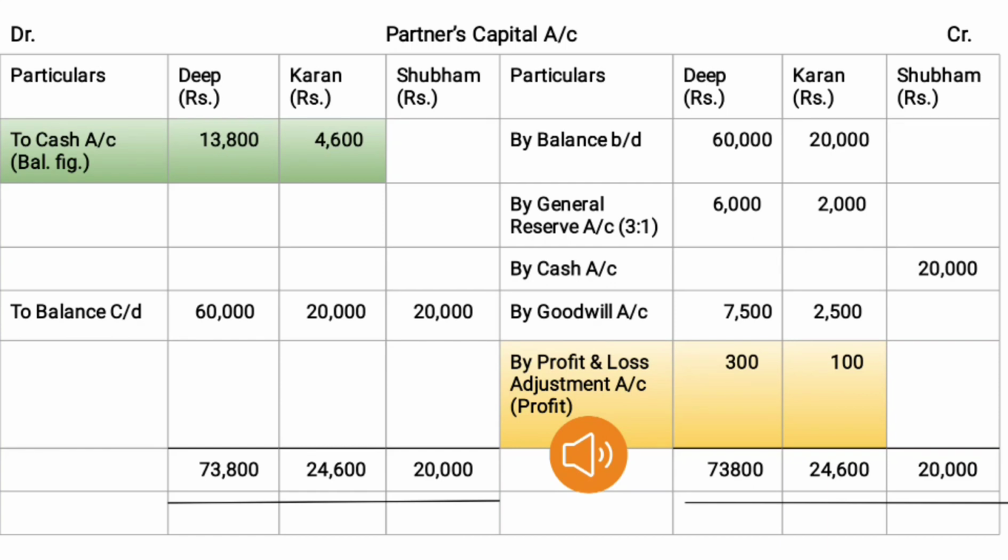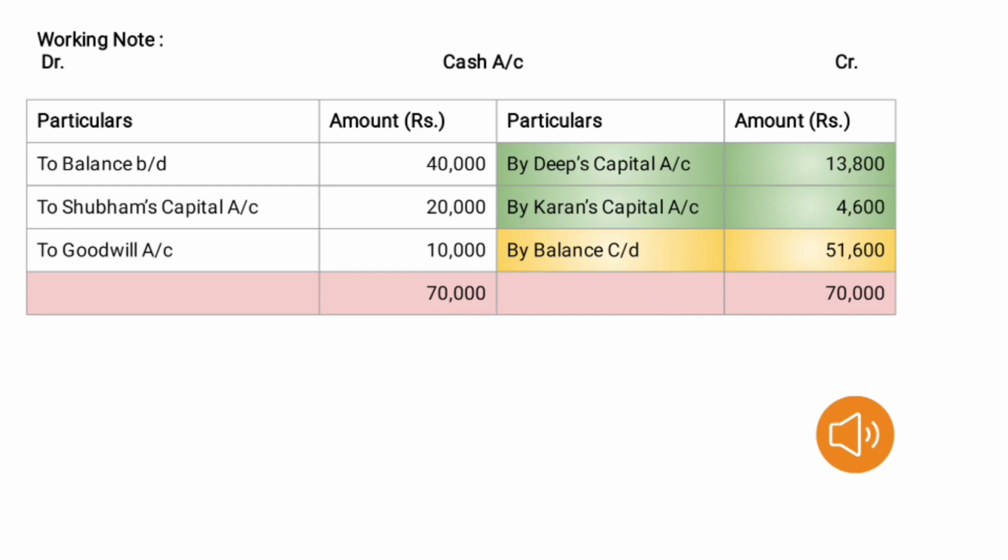Take Shubham's capital, debit side total and credit side total. Shubham debit side total is 20,000. Shubham credit side total is 20,000. So here no balance is found. Now this amount we have to transfer to cash account credit side as by Deep's capital account 13,800, by Karan's capital account 4,600. Now here we have to close cash account.